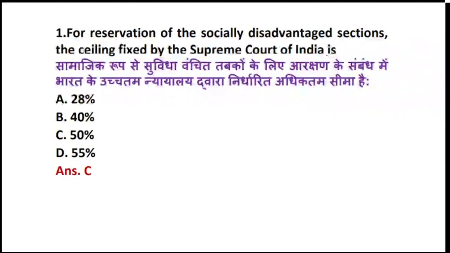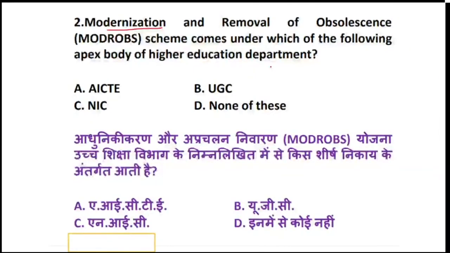The next question talks about MOPS, that is the Modernization and Removal of Obsolescence Scheme, which comes under one of the following apex bodies of the higher education department. So there is a scheme called Modernization and Removal of Obsolescence, acronymed as MOPS. Under which of the following apex bodies of the higher education system does this scheme come?